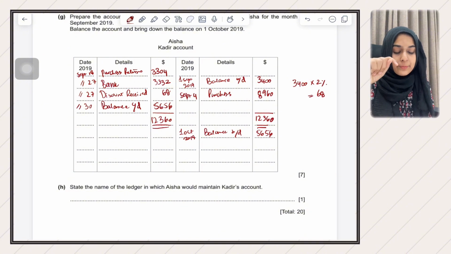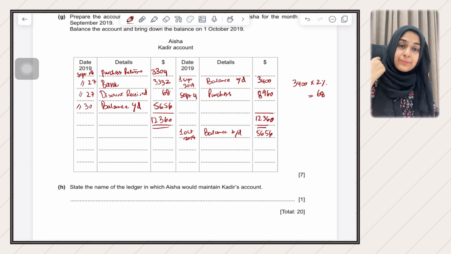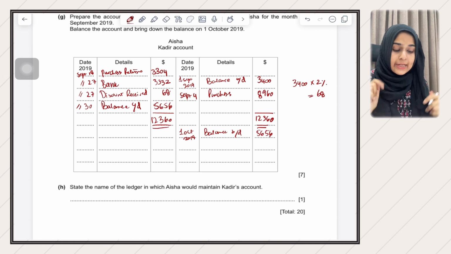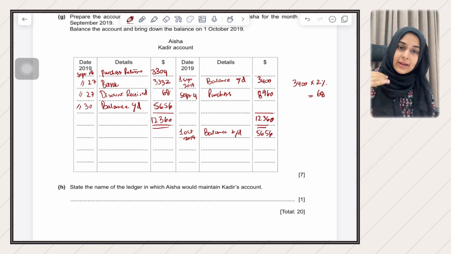For the payment, it's Qadir debit, bank credit, because whenever payments are made, bank is always credited, and Qadir should be debited, because again your liability towards your supplier is decreasing. Discount received: Qadir debit, discount received credit. Discount received is an income account. Income accounts are always credited, and Qadir's account needs to be debited.